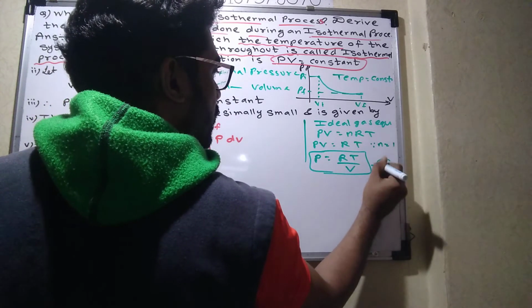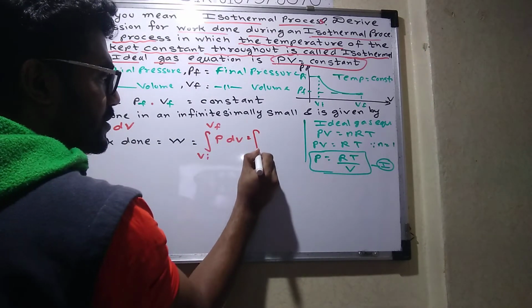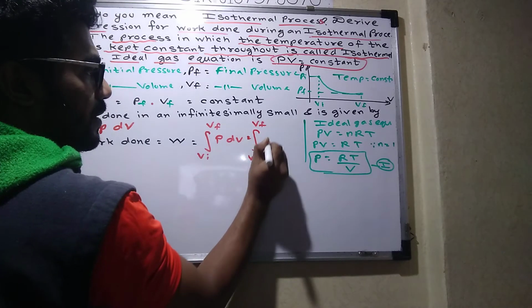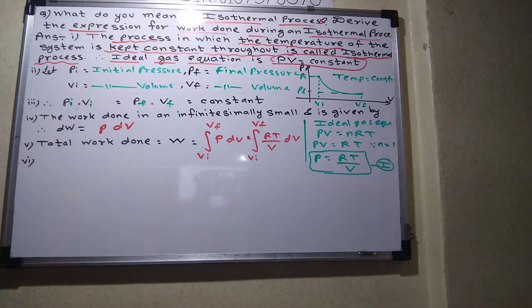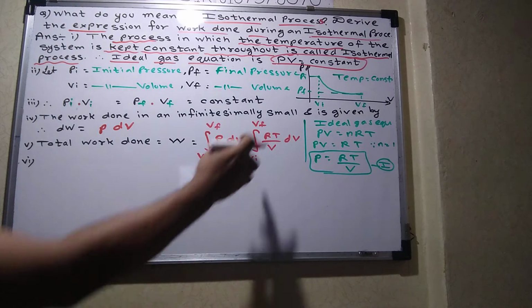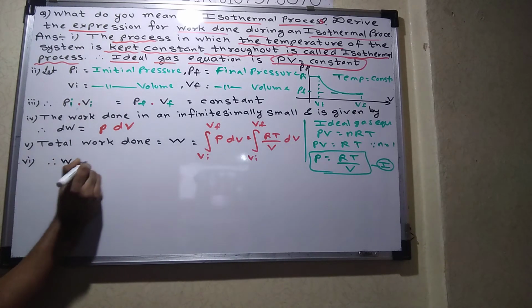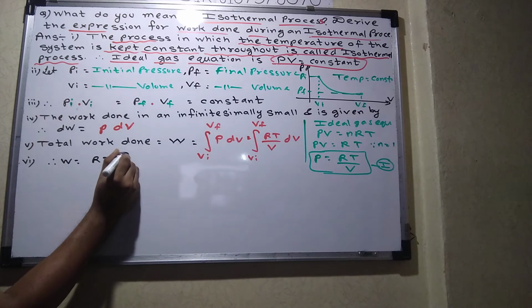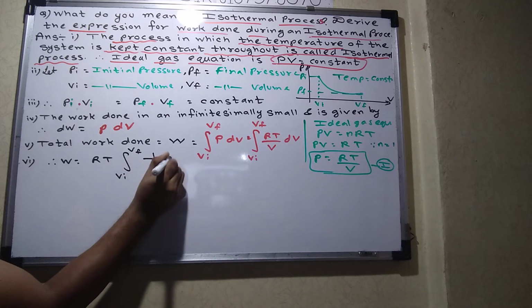So I will say this is equation number 1. P equals RT upon V. So I will put over here P equals RT upon V. So integration from Vi to Vf, RT upon V dV. What is R? Universal gas constant, which is always constant. And temperature, as I told you, is constant. So both are constant. So what will I write in the next step? Therefore, W equals RT, I will take outside. Then integration from Vi to Vf of 1 upon V dV.